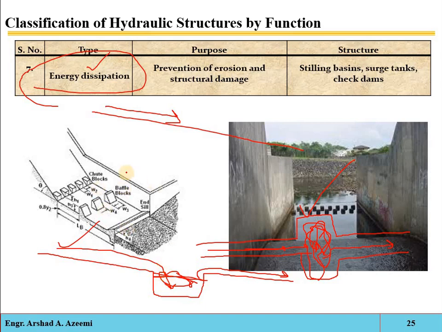Or if proper space is suppose not available, then such type of baffle blocks will be constructed. Suppose you have a canal, so here you can construct these blocks. If the pressurized flow or the high velocity flow is coming, it will hit these blocks, and the energy will be lost, or the energy will be dissipated.